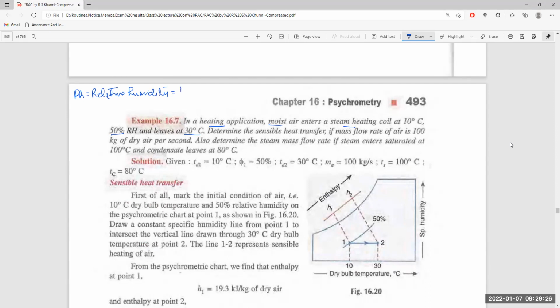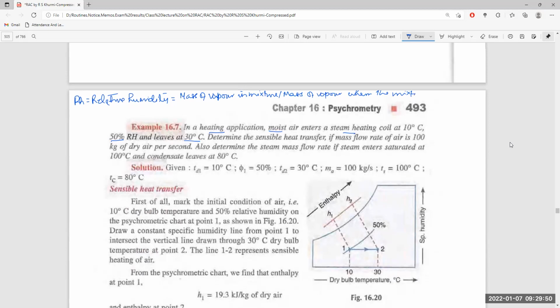Relative humidity is the mass of vapor in the mixture divided by the mass of vapor when the mixture is saturated.